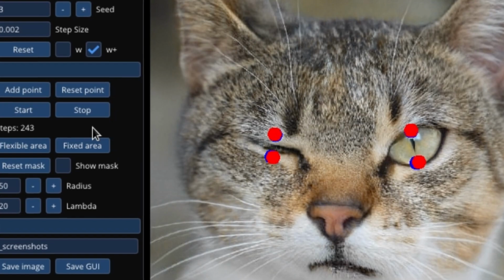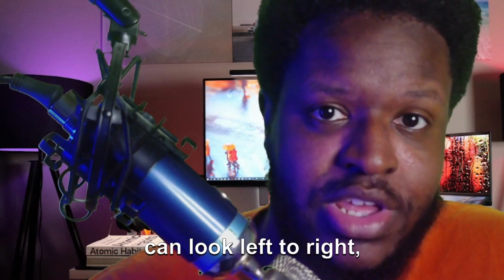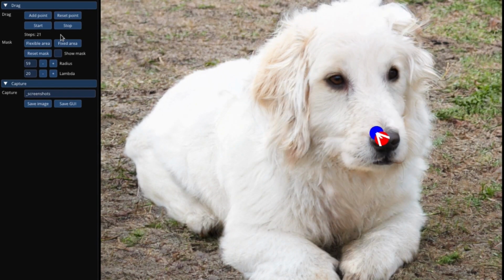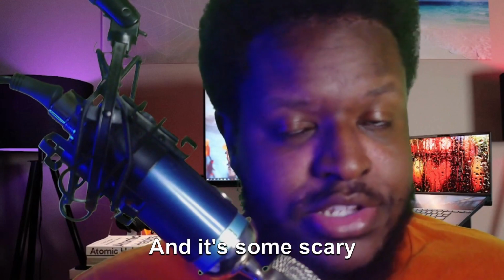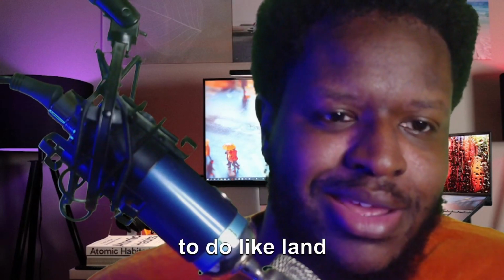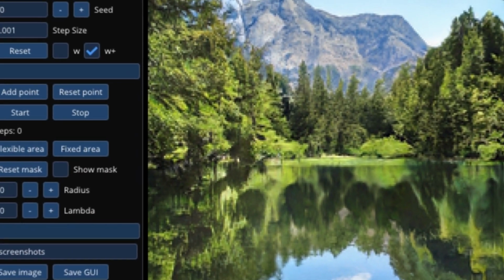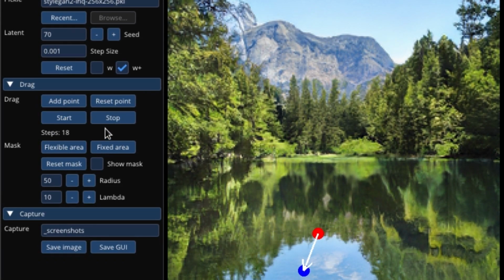It is scary, crazy. They did this on dogs, as you see here, where the dogs can change poses, look left to right, and move their bodies and positions all around. Also like you see here, it's almost like it was going in a circle, repositioning until it gets it exactly right. It's some scary technology. What if you don't want to do an animal or anything living, you just want to do land? They also have landscape editing, where you can take a picture of the wilderness or the environment and manipulate that just by dragging it, as you would with the animals.